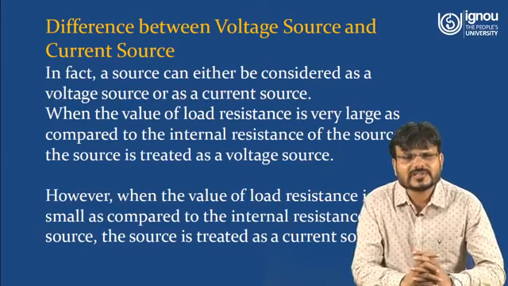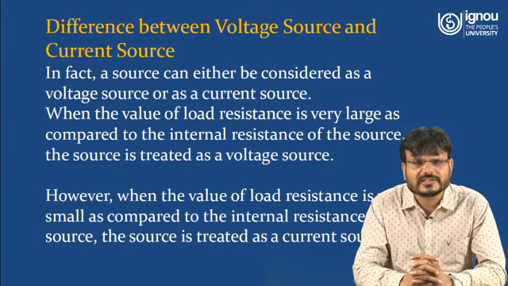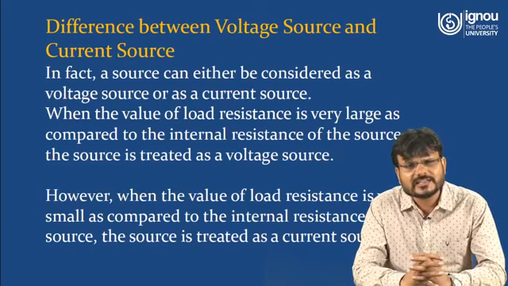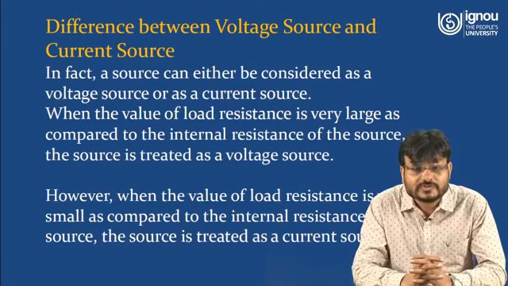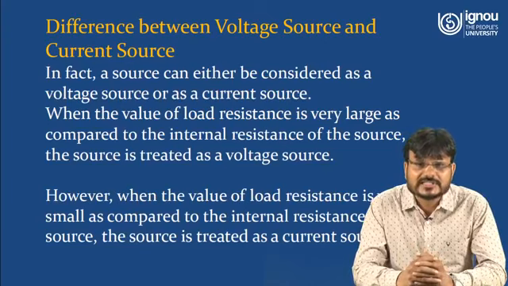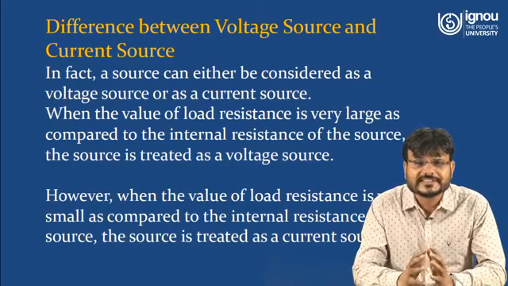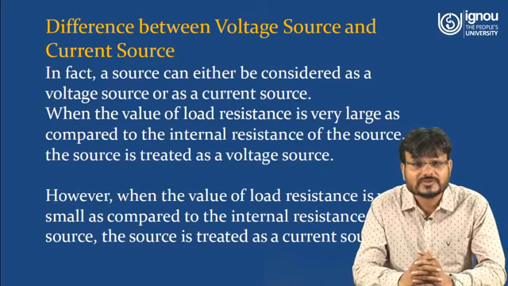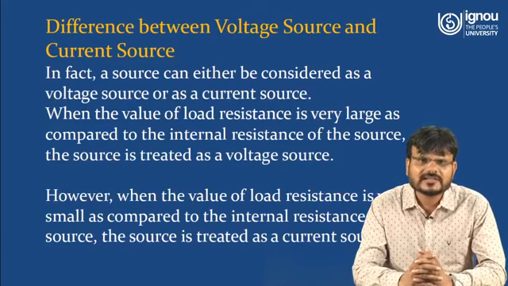Now we have to understand what is the difference between voltage source and current source. Basically, there is no difference between voltage source and current source. In fact, a source can either be considered as a voltage source or as a current source. When the value of the load resistance is very large as compared to the internal resistance, the source is treated as a voltage source. However, when the value of the load resistance is very small as compared to the internal resistance, the source is treated as a current source.